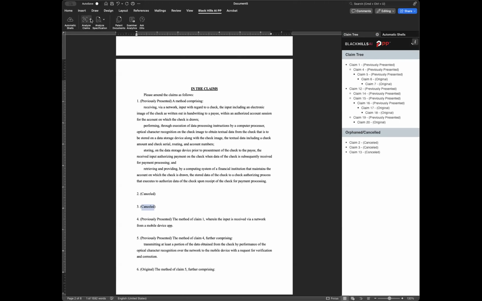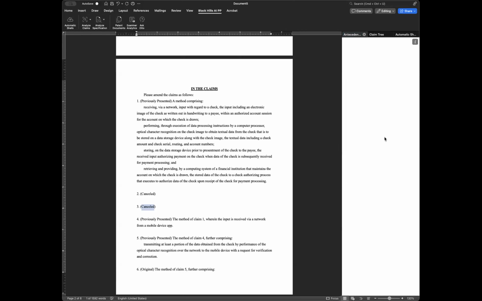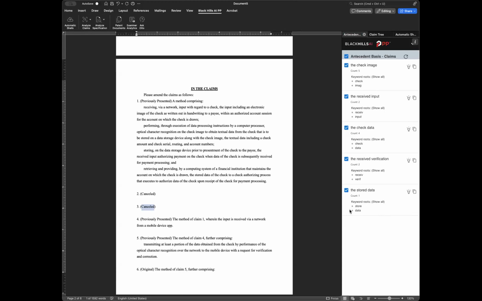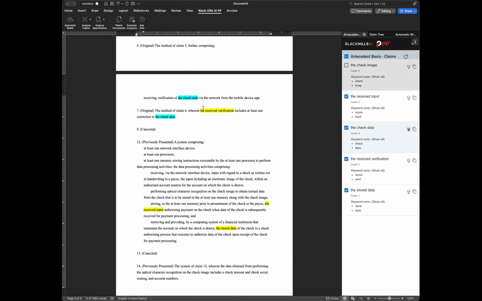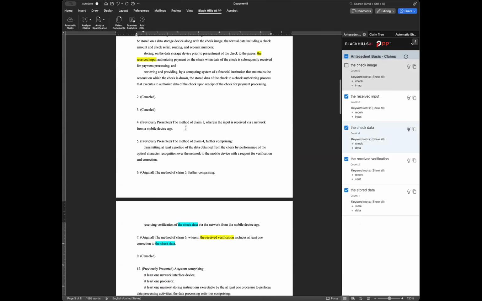You can also analyze the claims for antecedent basis. Now this plugin is included for our docketing customers, and if you're an Otto AI user, we can include it as well. Or if you want a trial. So in here, I already know these claims. I know that this is not an issue, but you'll note when I uncheck it, it highlights these over on the left. I know this one's not an issue, but let's take a look at this one. I know that one is potentially an issue. But anyway, if I want to look at just those, it'll highlight them in a different color.